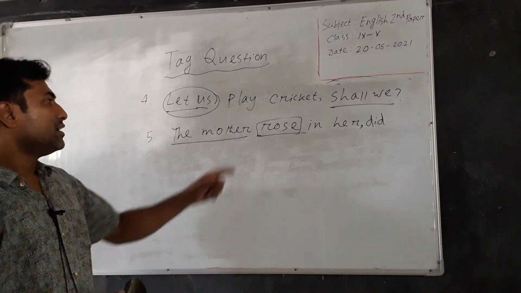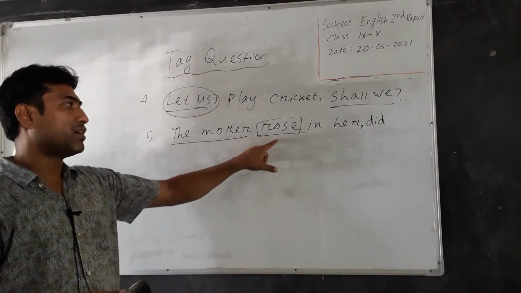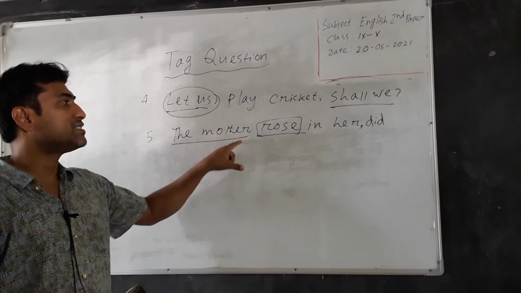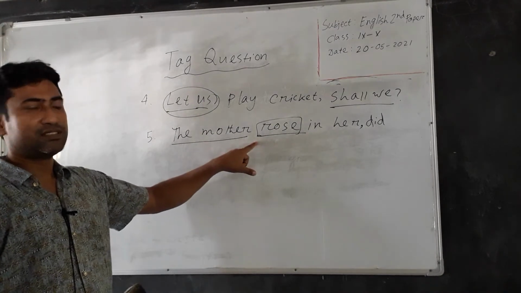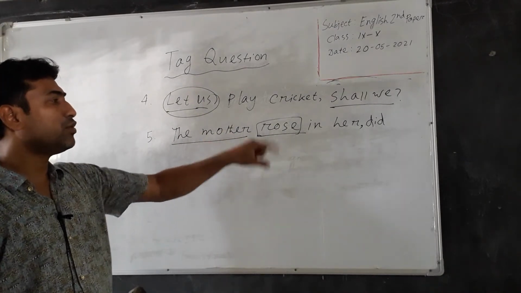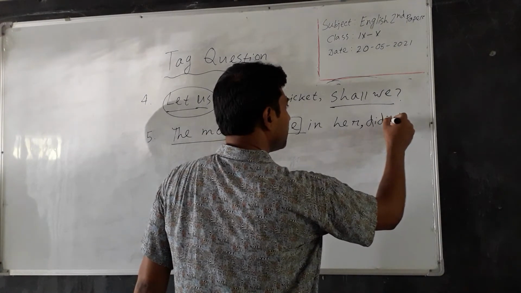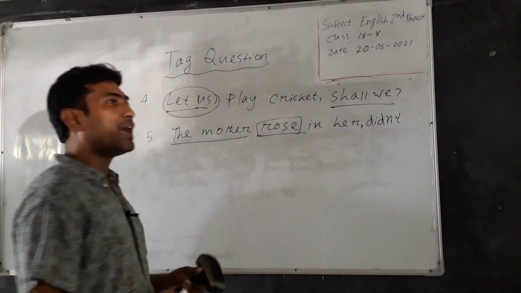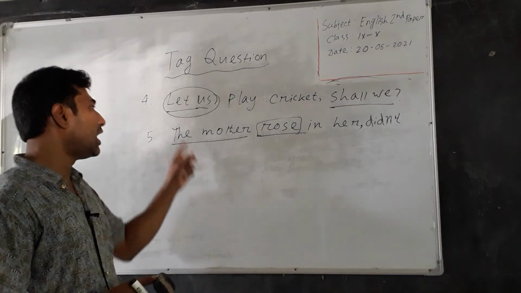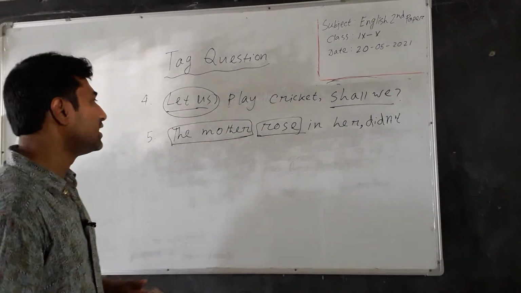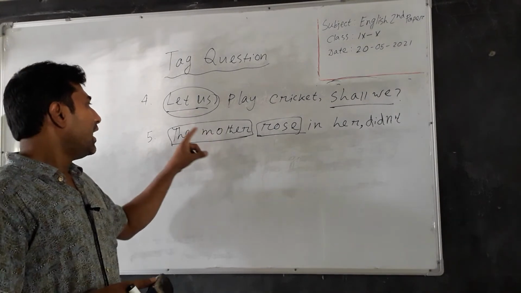And then we have to write the construction of not, because the original sentence, the given sentence, is positive in sense, is affirmative in sense, and that's why you have to add the construction of not, and then we have to write the pronoun of the subject. Here the mother is the subject of the given sentence.